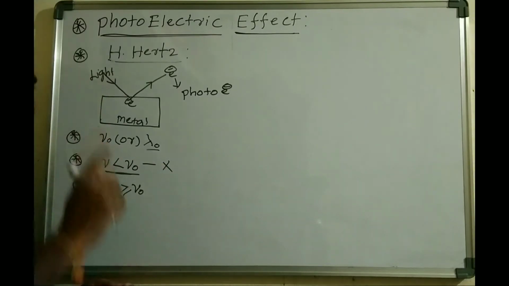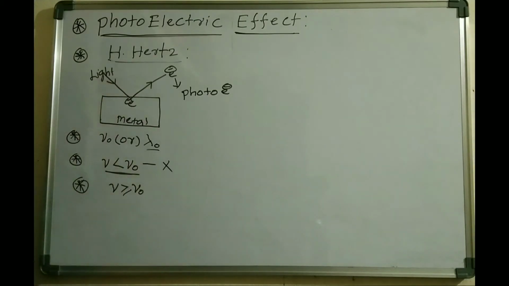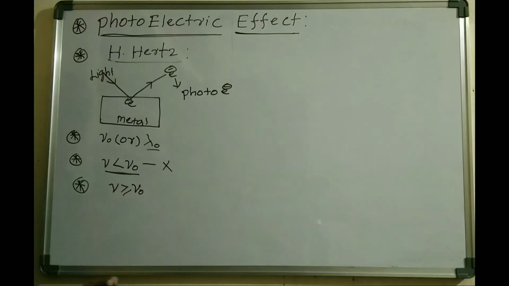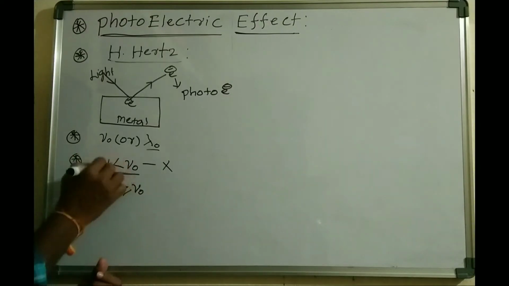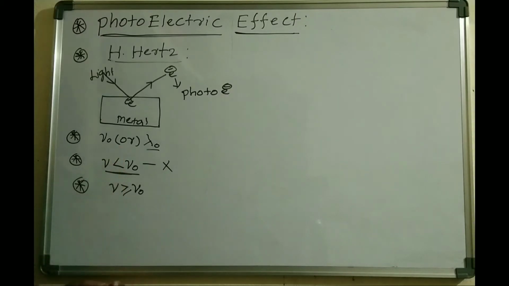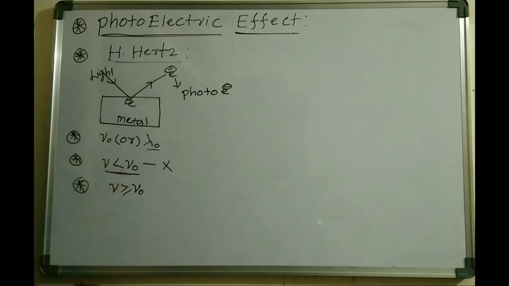That frequency is called the threshold frequency, and light of suitable wavelength is required to eject the electron. That wavelength is the threshold wavelength, right? So if the light has a lower frequency than the threshold frequency, no ejection of electrons is observed. If the light has a frequency greater than or equal to the threshold frequency, then the photoelectric effect is observed, that is, ejection of electrons from the metal surface, right?